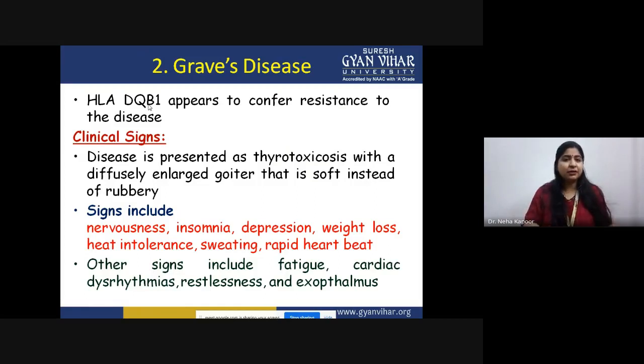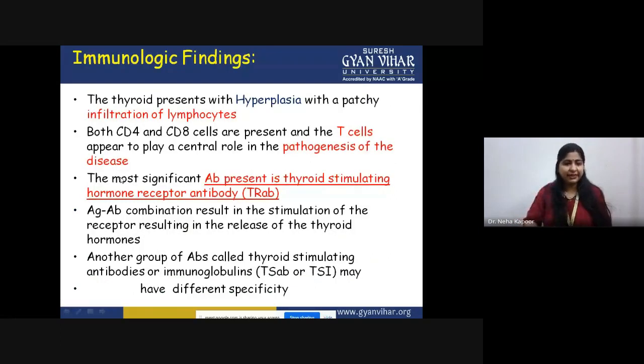So all the rest, the people would be feeling more restless. So all of these symptoms are basically giving a sign that a person is suffering from this very disease. In that case, you have to get yourself tested for that. So what are the immunological findings?